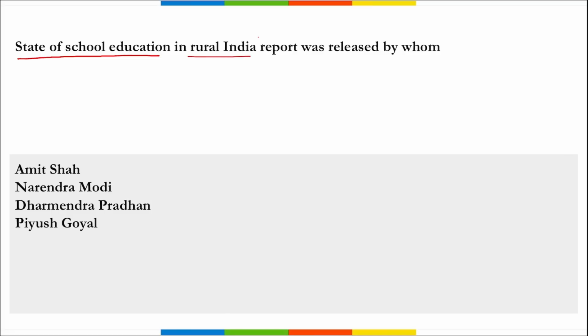This report was released by whom? Which organization released it, or if asked, name of the person also tell me. So first of all, here we are talking about the name of the person, correct? So Dharmendra Pradhan, who is our Union Minister of Education, he released this report that was state of school education